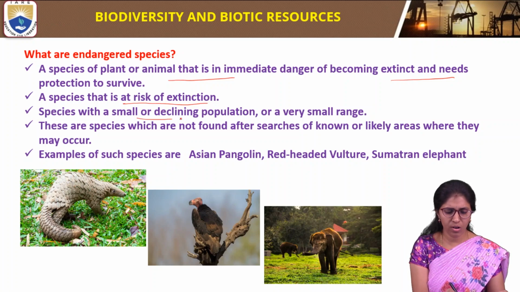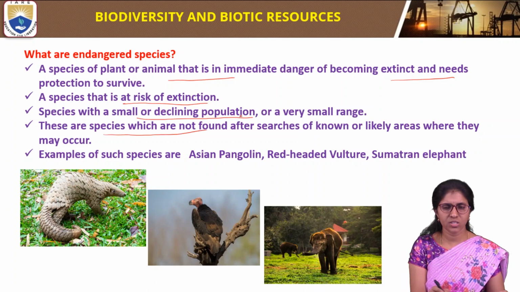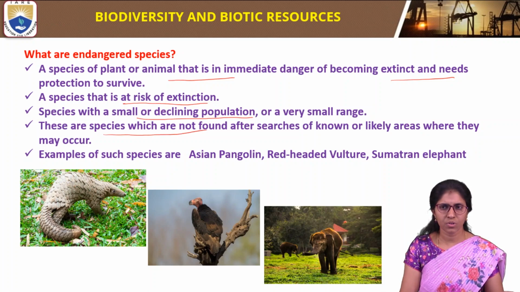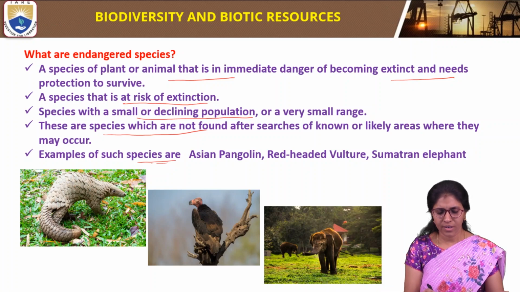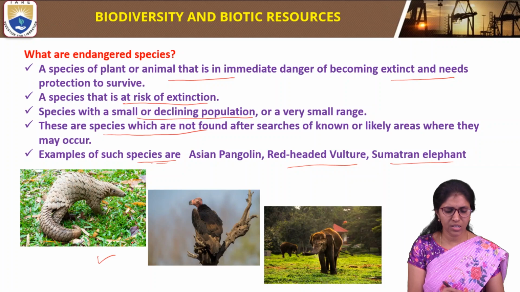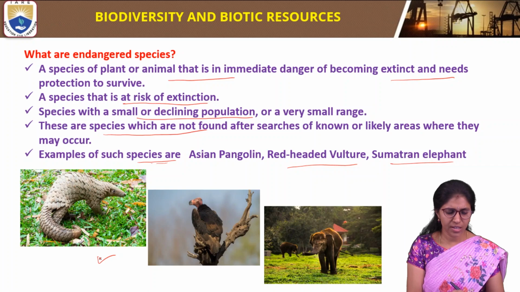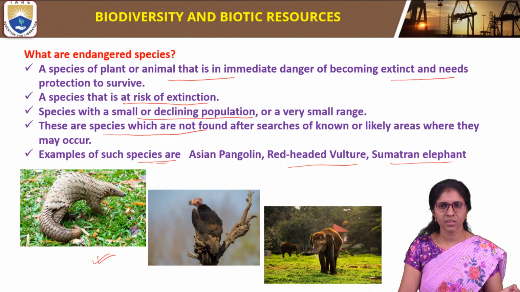These are species with a small or declining population or a very small range, and species which are not found after searches of known or likely areas where they may occur. Examples of such endangered species are the Asian pangolin, red-headed vulture, and Sumatran elephant. Many examples exist, but these are three examples of living things in immediate danger.